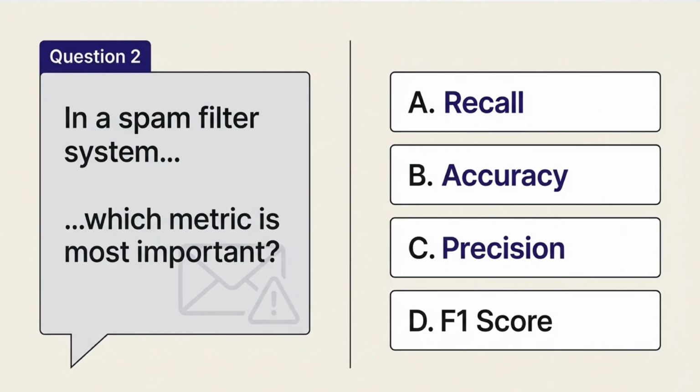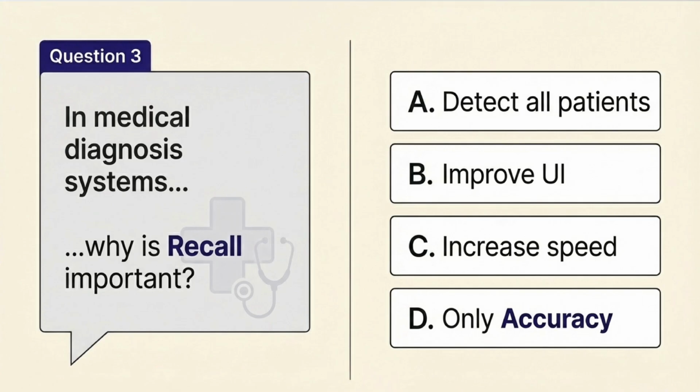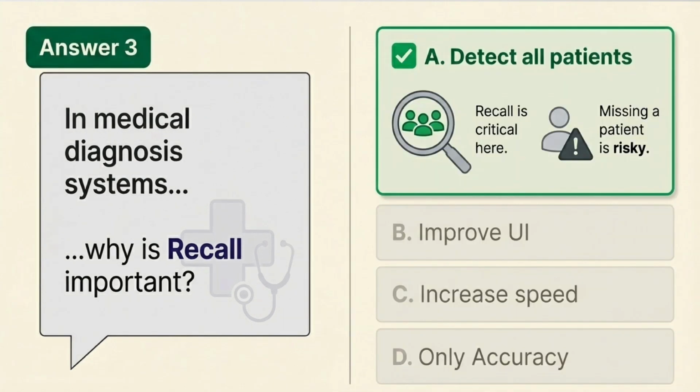Question 2. In a spam filter system, which metric is more important? Since you want to avoid flagging genuine emails, the answer is C, precision. Finally, question 3. In a medical diagnosis model, why is recall important? Because missing a patient is the highest risk, the answer is A.